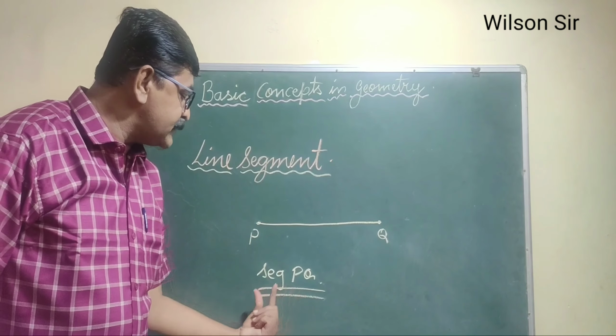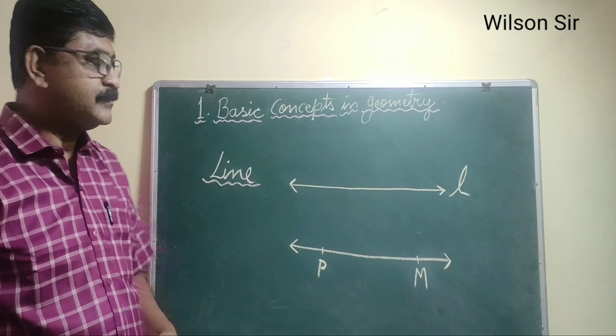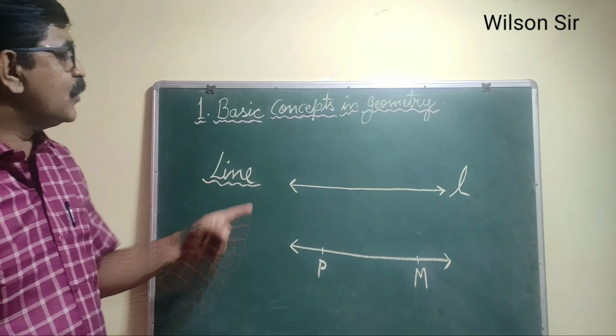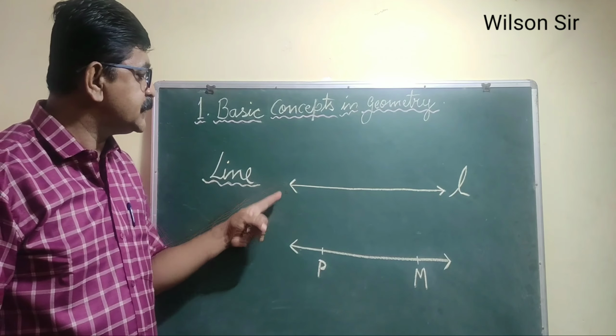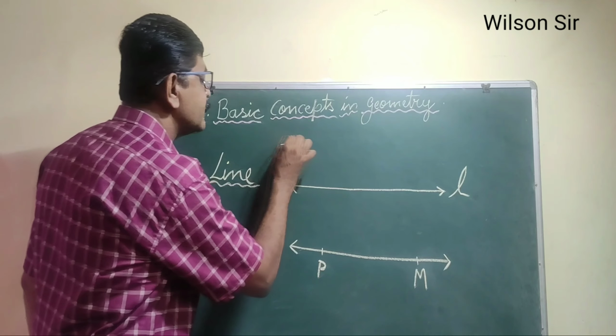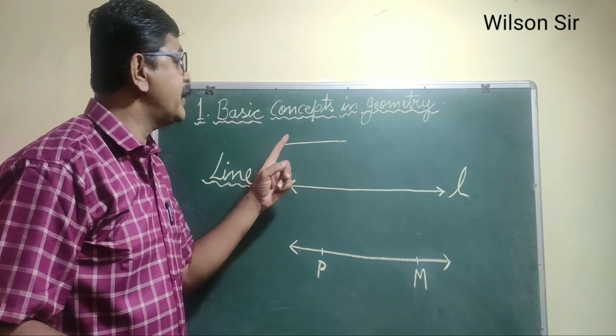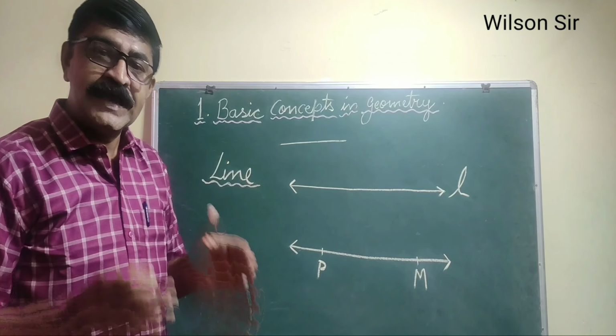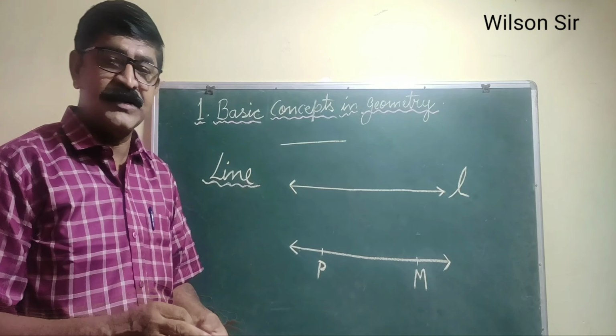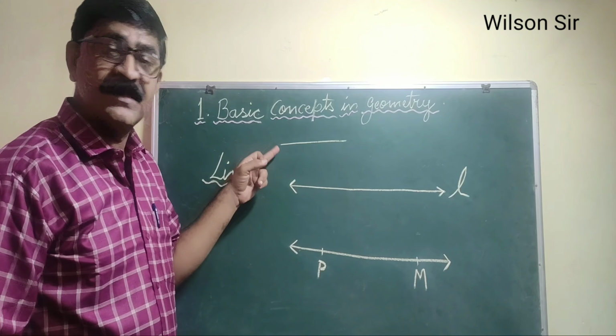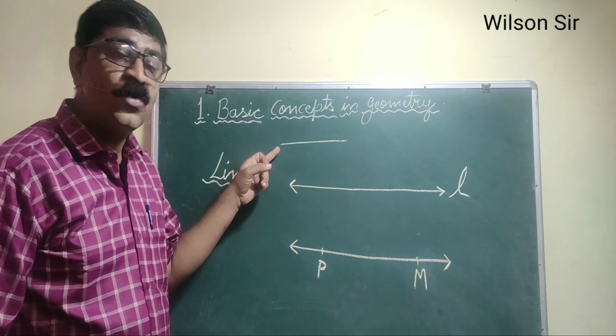Now the next point we will see is about the line. In geometry, only when you see two arrowheads can you call it a line. Previously, to draw a line, we would draw it like this, with no arrowheads. In English, in everyday language, it is a line. But in geometry, we cannot call this a line because it has no arrowheads.